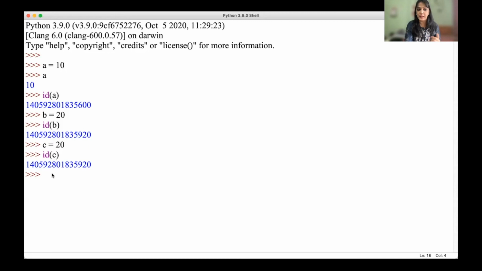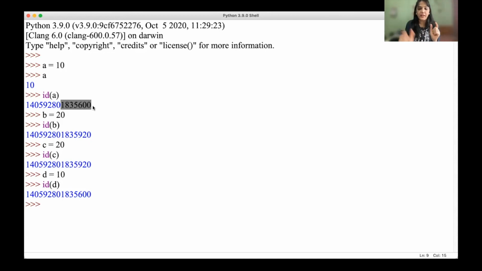If I say d is equal to 10, which is the value of my variable a, and now I try to display id of d, you will see the id of d is the same as the id of a. So in Python, if you have different variables holding the same value, it won't create a separate memory location for each variable.